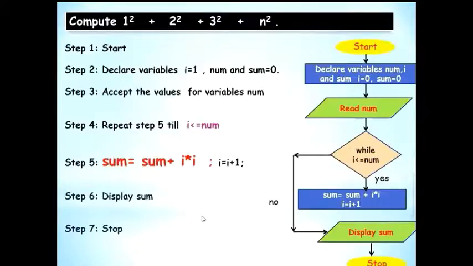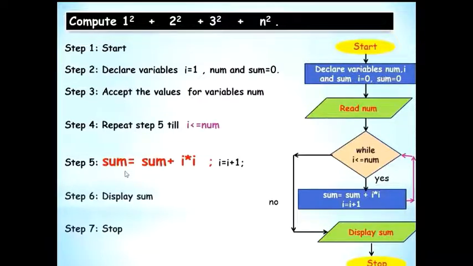Next is summation of square of n natural numbers. We already did summation of n natural numbers. So here the slight tweak will be every time you're reading the new number, you will have to square it. So if you see here, step 1, step 2, step 3, step 4 is all similar to what we did prior.